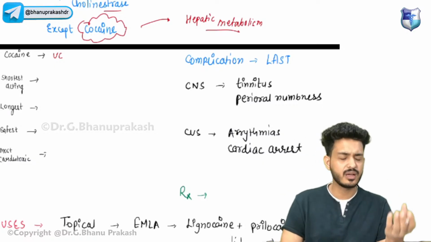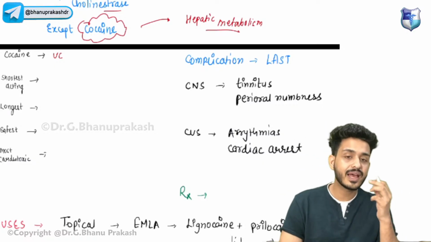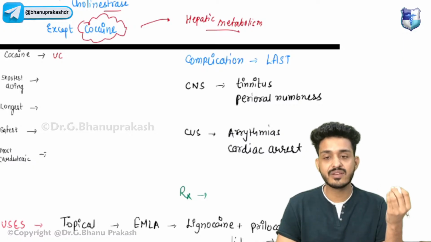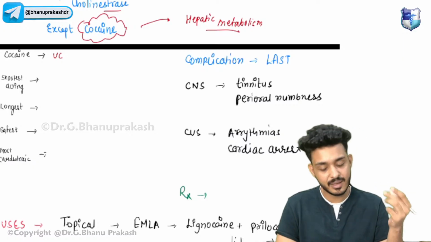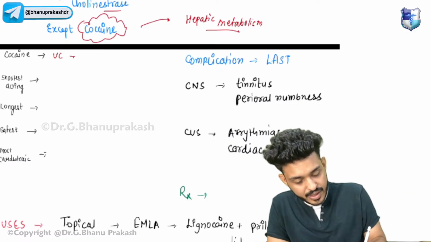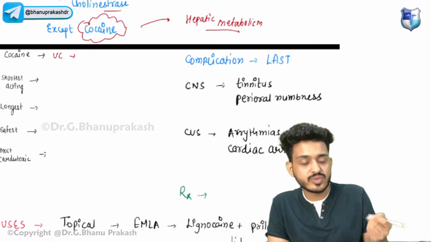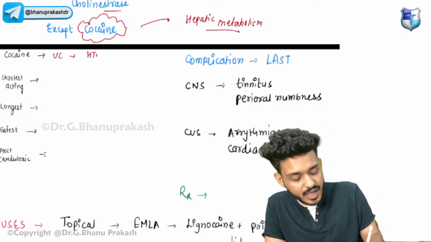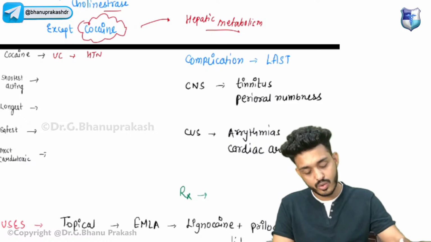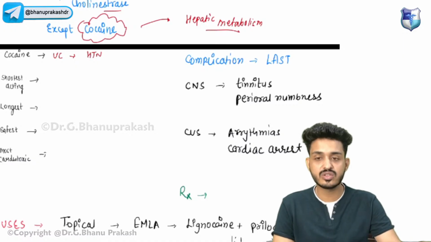That is why in FMT also you studied, you will be having nasal septum. There will be perforation in the nasal septum because of that cocaine. Okay, so basically because of vasoconstriction, what will happen? There will be hypertension because of cocaine.